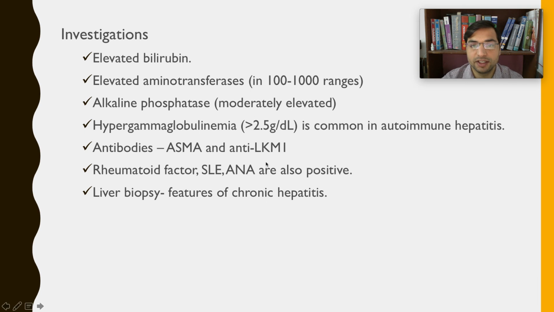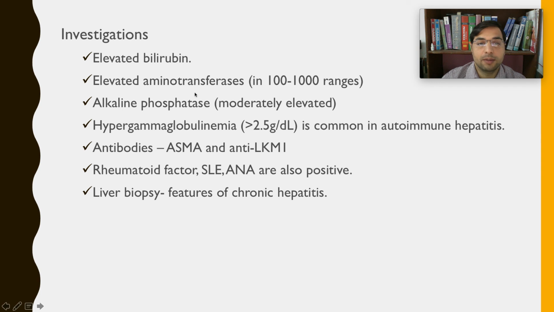Then what are the investigations for autoimmune hepatitis? So since there is jaundice, bilirubin could be elevated, right? Elevated bilirubin, it will be raised from the upper limit of the normal, that is 1.1, 1.2.